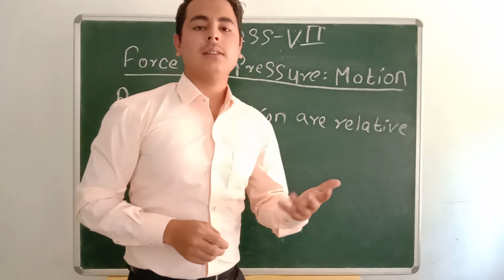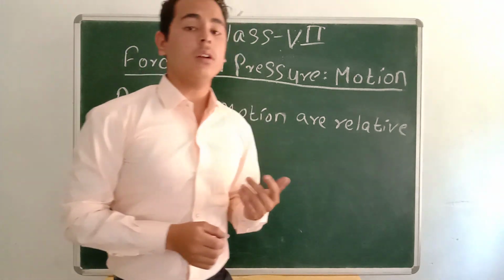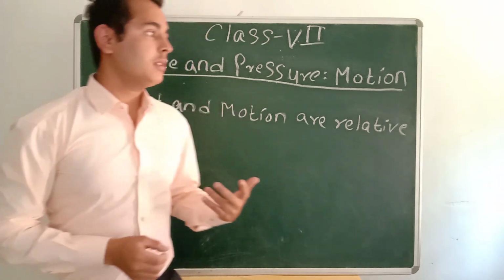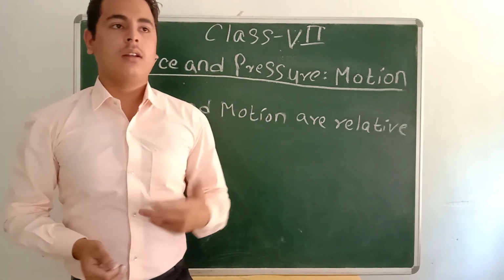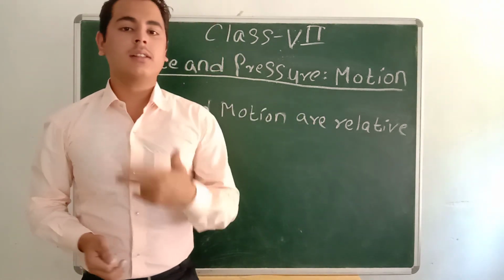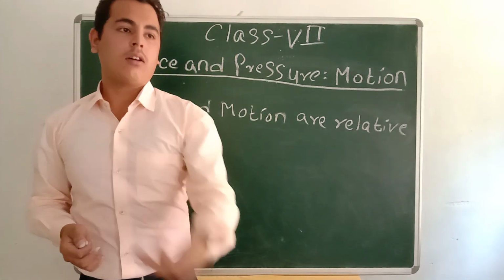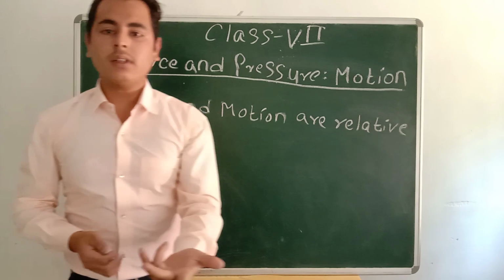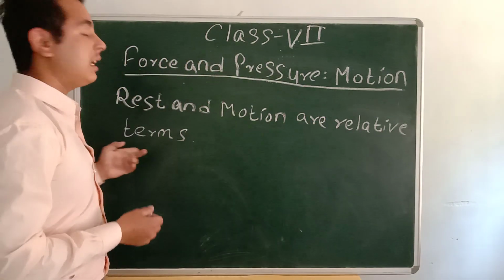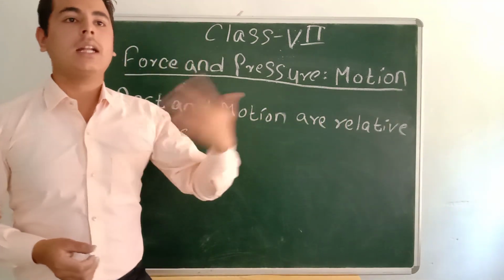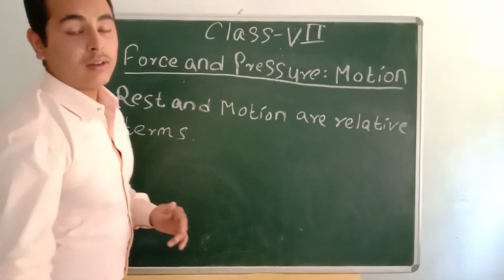Now while we are discussing rest and motion, we come across one word, that is reference, or with respect to. We discuss the state of an object that is at rest with respect to another object, or we say an object is in motion with respect to another object. That means rest and motion are relative terms. Relative terms means they are interlinked, related to each other.